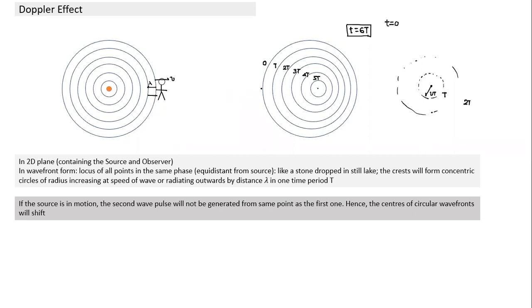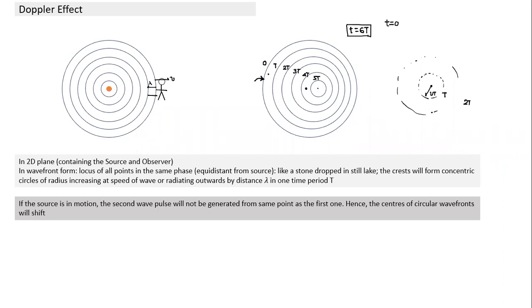Now, what would the center of this circle indicate? What would the center of this circle indicate? Vignesh, can you tell me what the center of this circular wavefront would indicate? If I draw somewhere, I think the circle may be somewhere here. What does the center indicate here? The distance traveled by the source in time 6t. No. What does this point indicate? Think again and tell me.